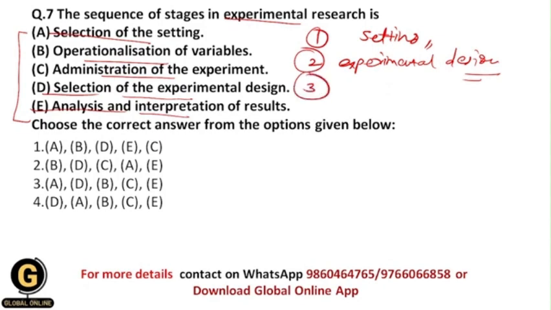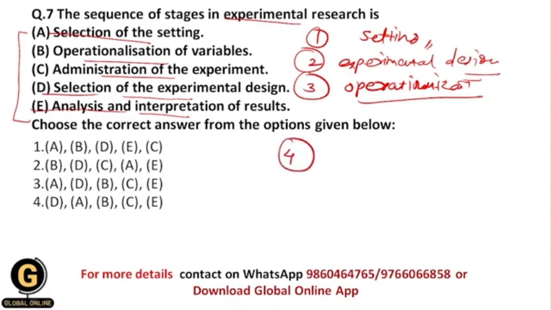And the third stage would be operationalization of variables. Operationalization of variables is nothing but having control on the variables, and here you are going to have control on the independent variable. You are going to have the manipulation of the independent variable, and you are going to study the dependent variable. So this is operationalization of variables.